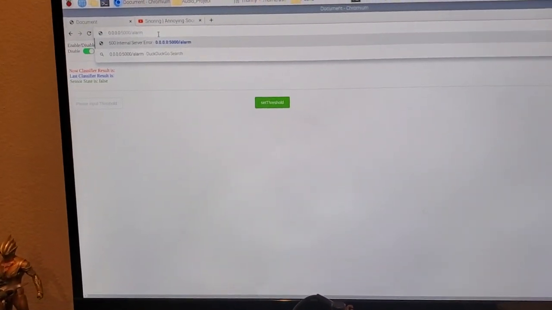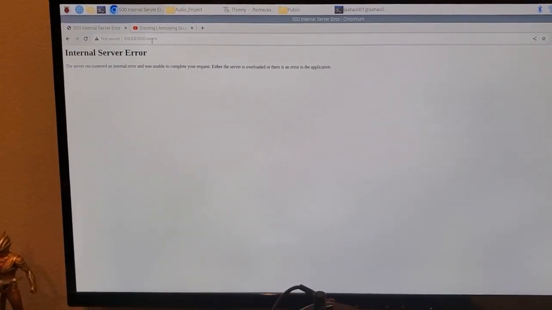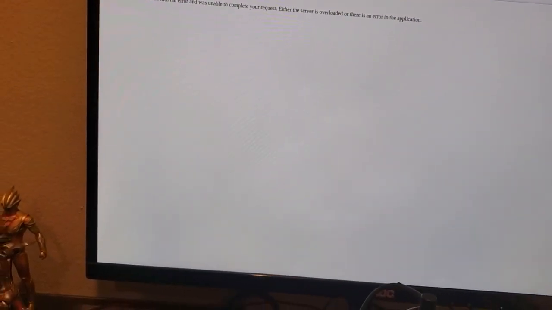The alarm, once again, the alarm will be integrated. Yeah, it will, even though it says internal server error, but still the alarm will be activated. To deactivate the alarm on the phone, it will have a function that automatically gets the de-alarm function in the web address.